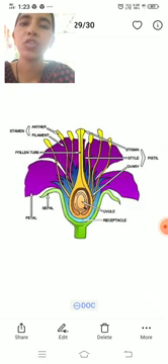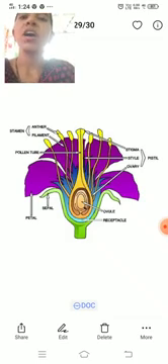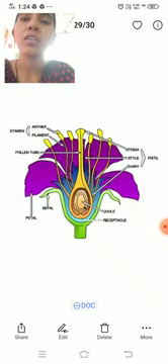The third whorl is the androecium. It is composed of stamens and is the male reproductive organ.